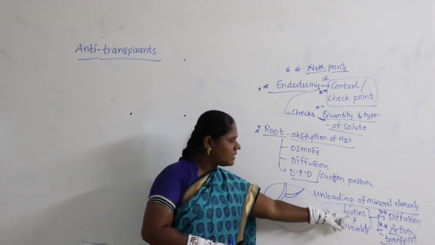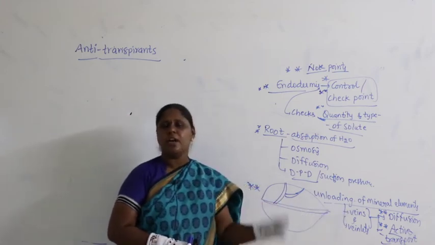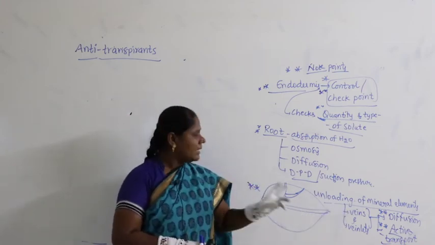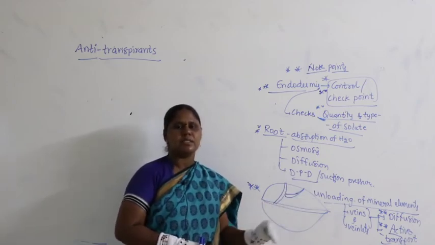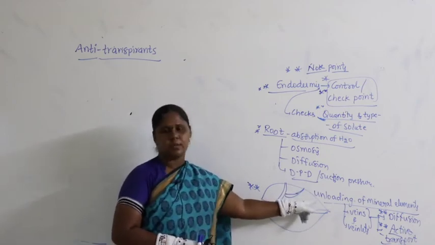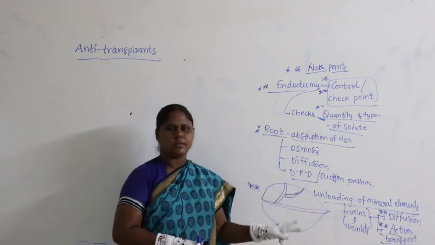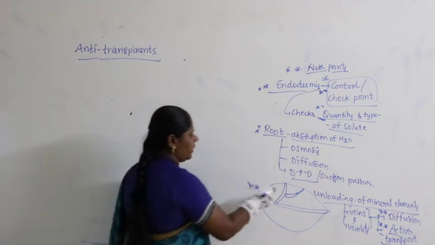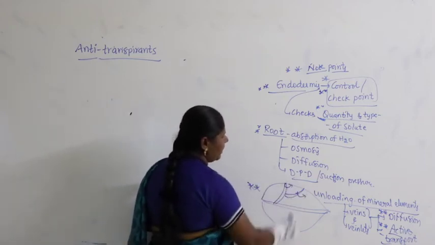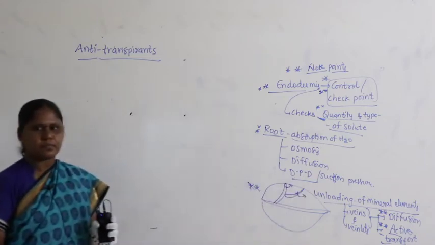Loading of mineral elements by diffusion and active transport becomes a false statement, unless you find unloading in the statement. If it is unloading, that becomes a true statement. Remember the two important processes, diffusion and active transport, because here unloading of mineral elements takes place.